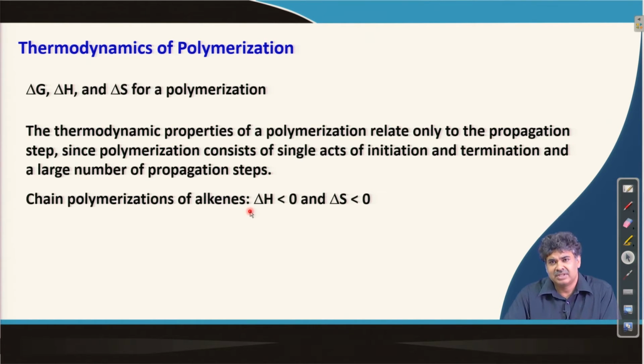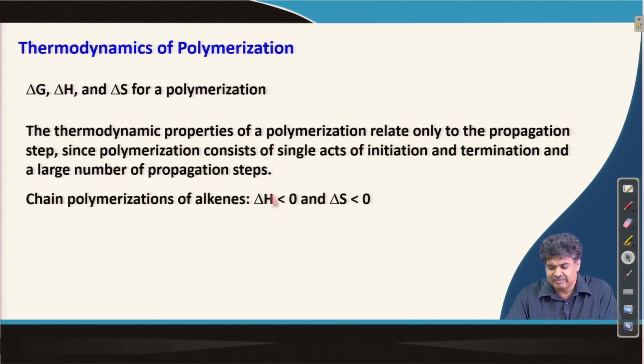So pi bonds of the monomers are converting to single bonds. As a result, ΔH is negative, it is an exothermic reaction, and as the monomers are getting tied up in a large polymer molecule, the entropy is lower because of restriction in degrees of freedom.